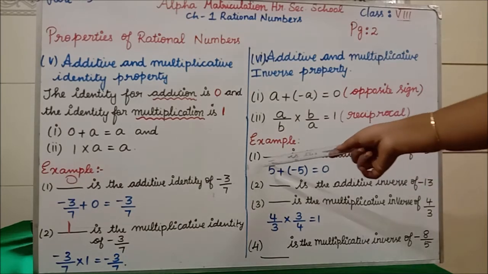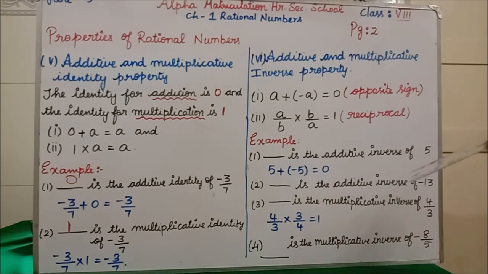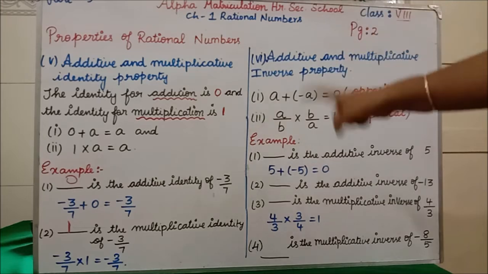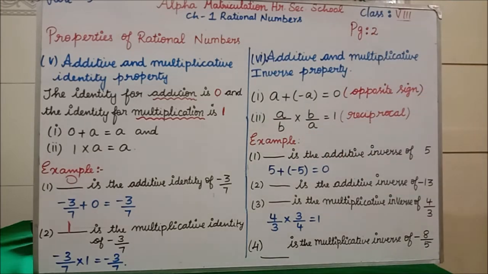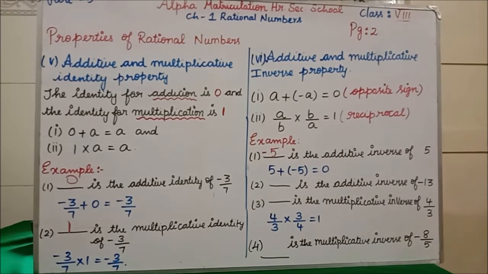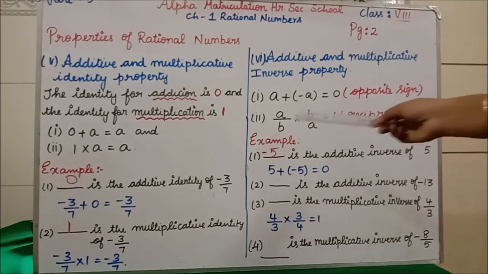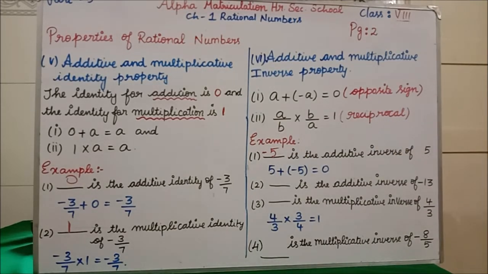I will give you the example. Dash is the additive inverse of 5. If the question is like this, dash is the additive inverse of 5, means if the question is positive, in your answer you have to write negative. Clear? See, additive inverse of positive 5 means in your answer you have to write negative 5. See the second question, dash is the additive inverse of minus 13. Our question has minus 13, so in your answer you have to write positive 13. So plus 13 you have to write. See, plus 13 is our answer.